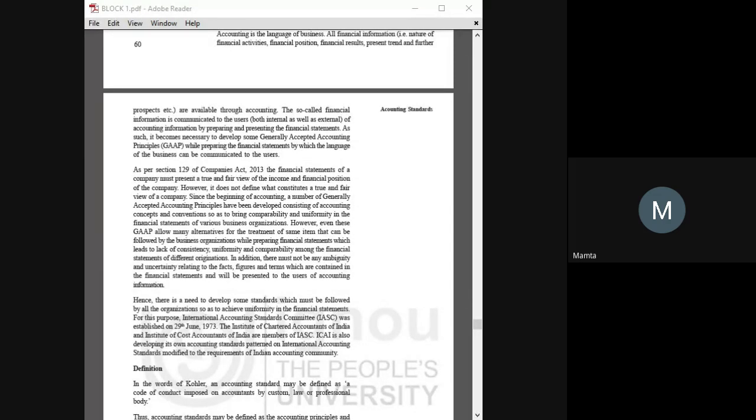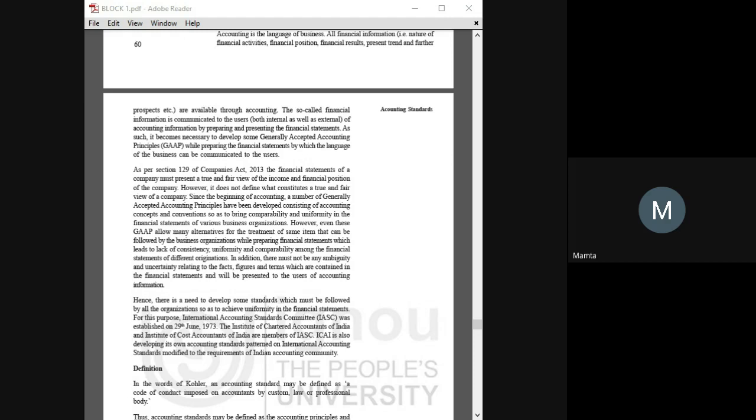Now, accounting is the language of business. All financial information, that is, the nature of financial activities, financial position, financial results, present trend, and further the prospects, etc., are available through accounting only. So we have some generally accepted rules and regulations of accounting. Whenever we use those rules and regulations, we are following the accounting standard norms. So that's what an accounting standard is.